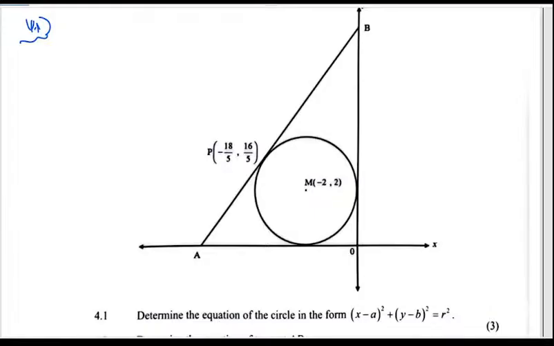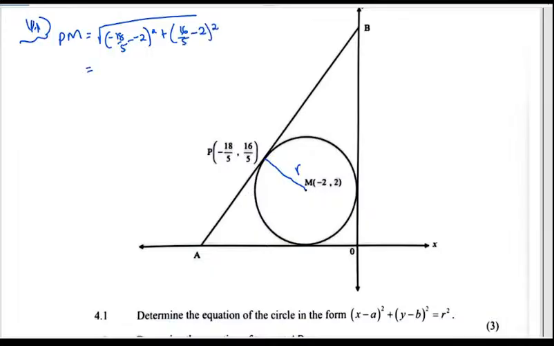So what we need to do is just determine the radius, okay, using the distance formula. So we need to get the distance PM. So under root sign, we shall have negative 18 over 5, we are subtracting a negative 2, squared, plus 16 over 5, you're subtracting a 2, squared.